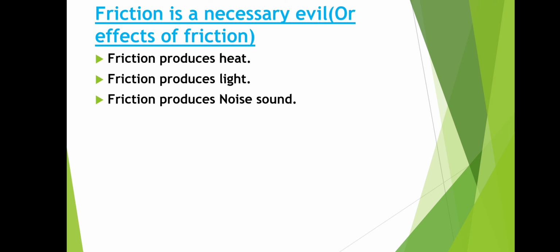So, friction produces heat. Friction produces light. When you strike two stones against each other, it produces some light. Friction produces sound. When you are cutting some iron objects, it produces noise.